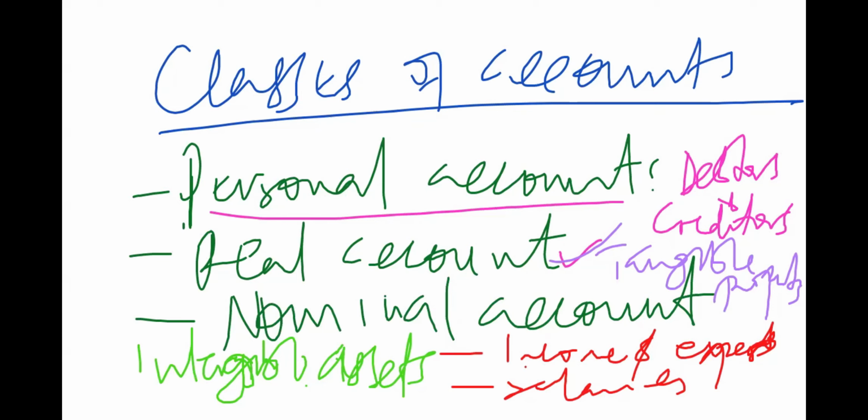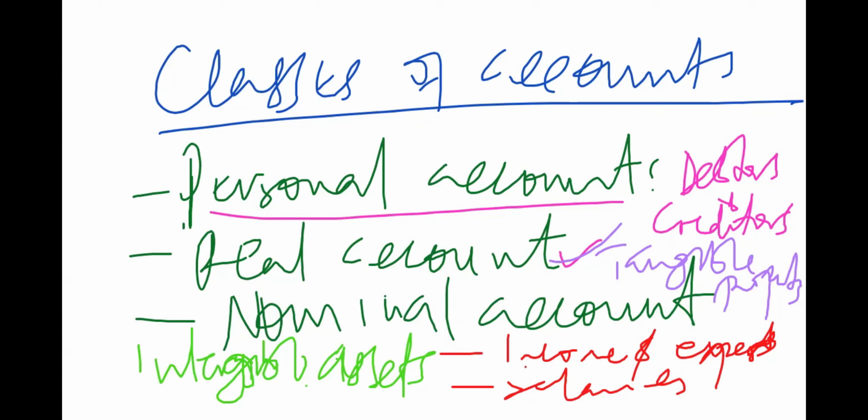So if at all you don't understand this, then even extracting the trial balance from these ledger accounts is going to be a little bit challenging on your side. So we need to find ways how we can make sure you understand this topic.